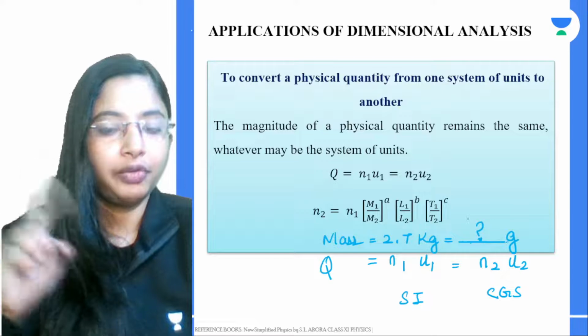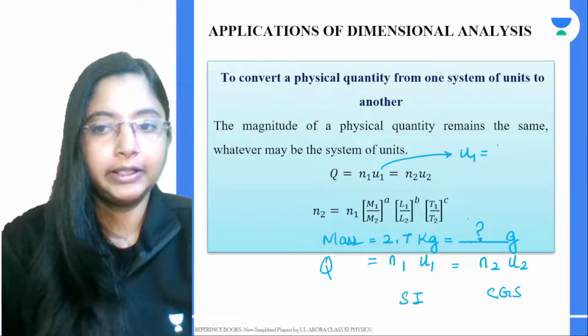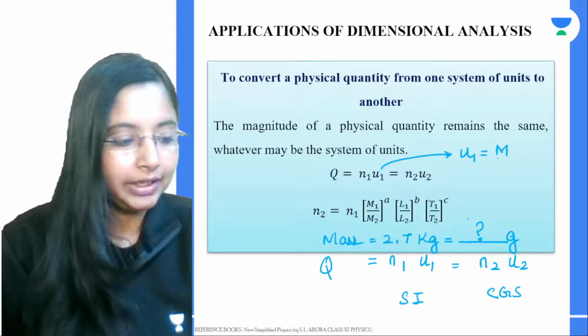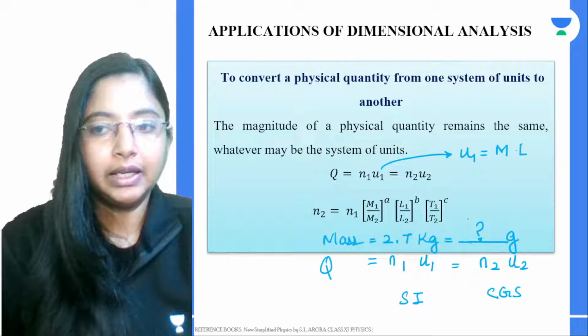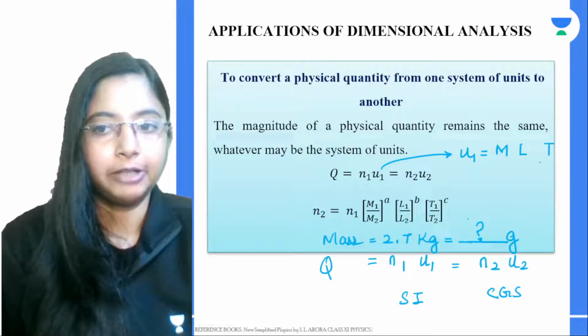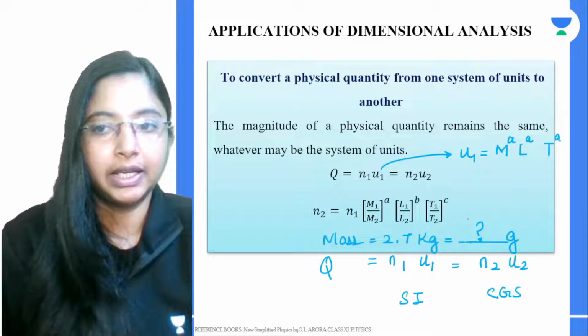In that case, what we can do is express this particular unit U1 in terms of mass, then length, the unit dimension of length, and time. We don't know what the power terms are in this case, so take it that way.